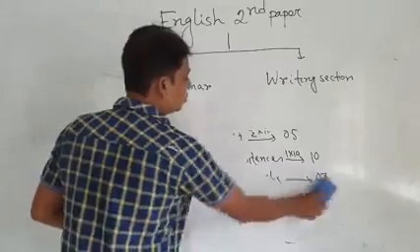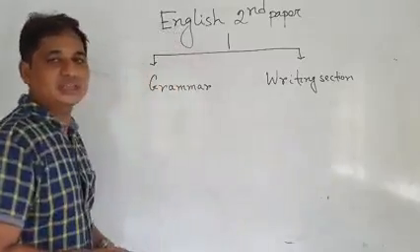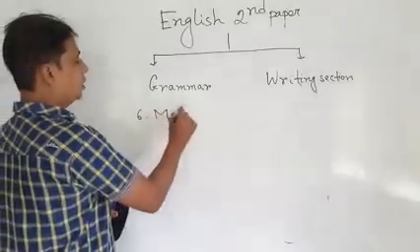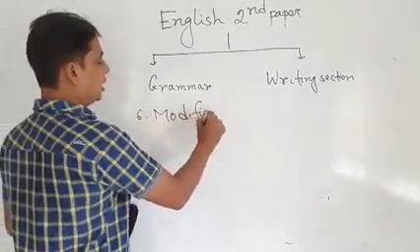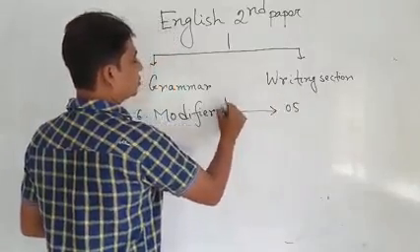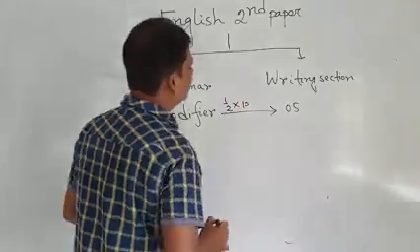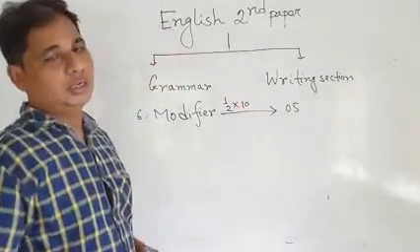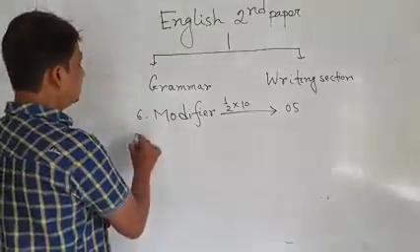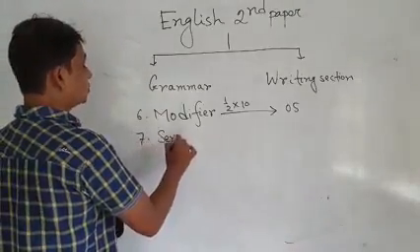Number 6, modifier, M-O-D-I-F-I-E-R. Here you get 5 marks, 10 questions are available, and you answer 10 questions and get 5 marks. Number 7, sentence connectors.